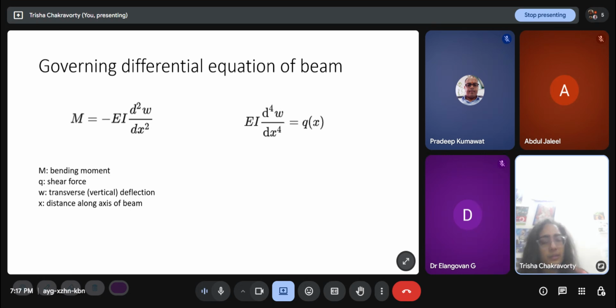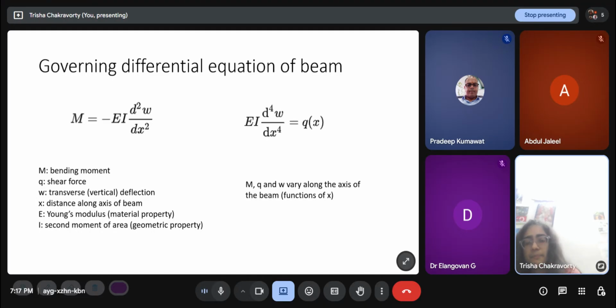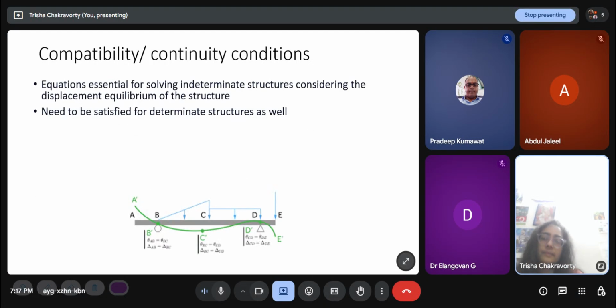So M, Q, and W, all three are functions of x, because we know that bending moment, shear force, and deflection all vary along the length of the beam. E is Young's modulus, which is a material property. I is the second moment of area, which is a geometric property. M, Q, and W vary along the axis of the beam, so they are functions of x.